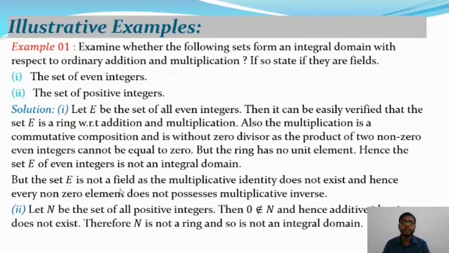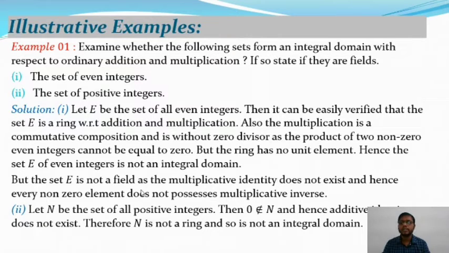But the set E is not a field, as the multiplicative identity does not exist, and hence every non-zero element does not possess a multiplicative inverse as well. So it is not an integral domain, so it is not a field. Applying the above theorem, you get it is not a field. If every non-zero element has an inverse and it has a unit element, then we say E is a field.